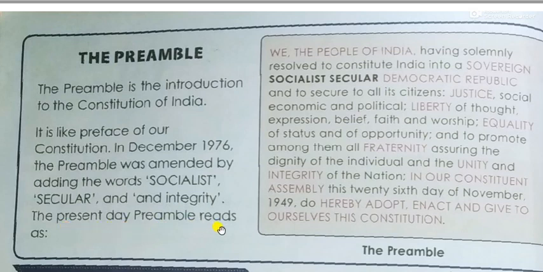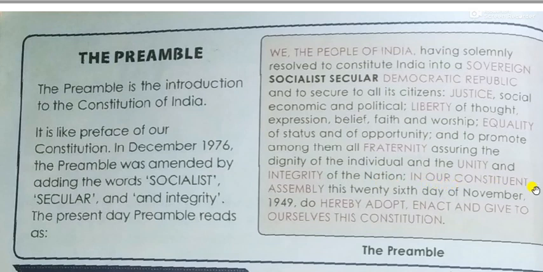The present day preamble reads as, "We, the people of India, having solemnly resolved to constitute India into a sovereign, socialist, secular, democratic republic, and to secure to all its citizens justice, social, economic, and political liberty of thought, expression, belief, faith, and worship, equality of status and of opportunity, and to promote among them all fraternity, assuring the dignity of the individual and the unity and integrity of the nation.